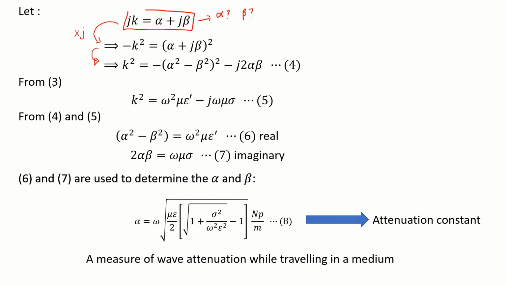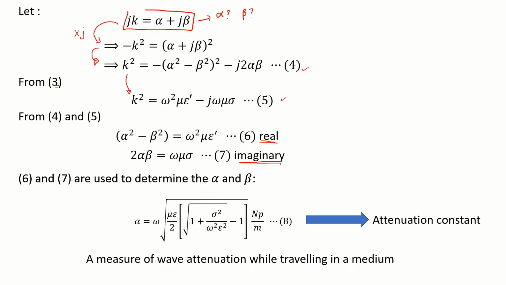So from equation number 3, if you substitute inside here, we can rewrite it as such: omega squared mu epsilon prime minus j omega mu sigma, and you will get equation number 5. So from equation number 4 to equation number 5, you can separate it into a real part and an imaginary part, the real component and the imaginary component.